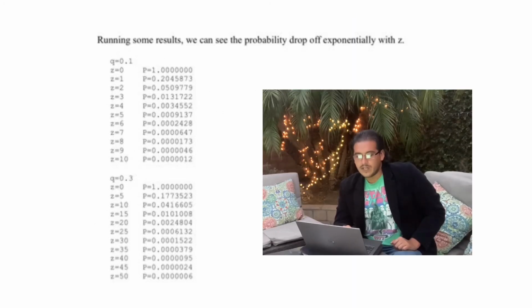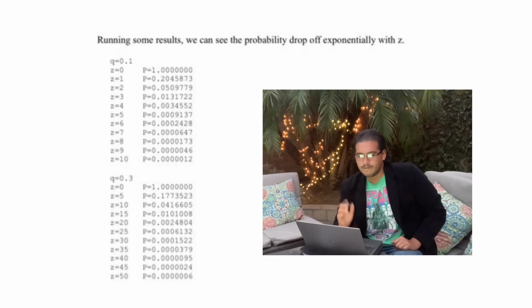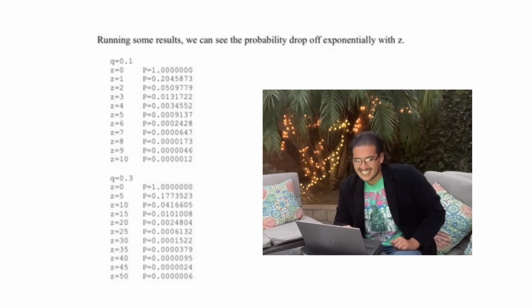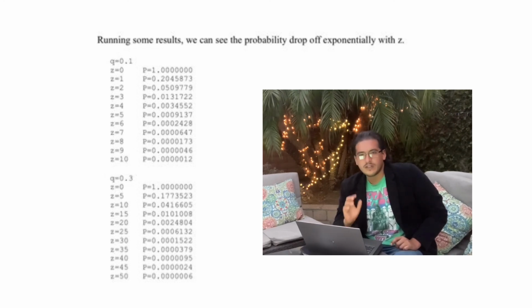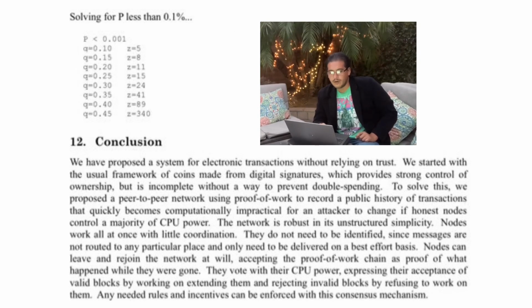Running some results, we can see the probability drop off exponentially with Z. So with Q equal to 0.1, P is 1 when Z is 0, and as Z becomes higher, the possibility of the attacker catching up gets extremely lower, so that is cool. I do understand that. Then Q equal to 0.3, and the probability is always reducing as Z increases. So solving for P less than 0.1% is what is taking place for the equation of the blockchain.